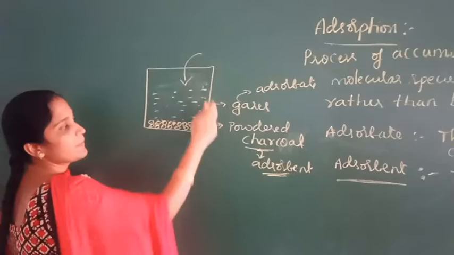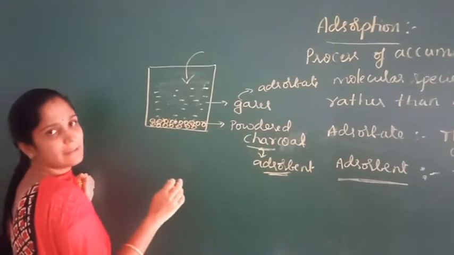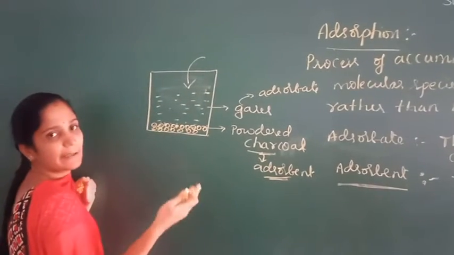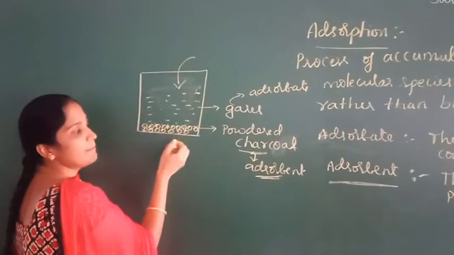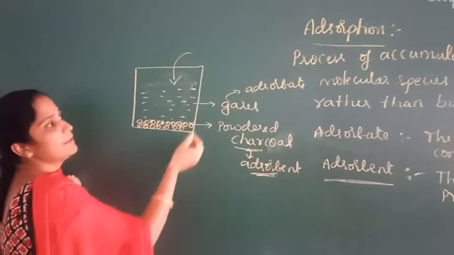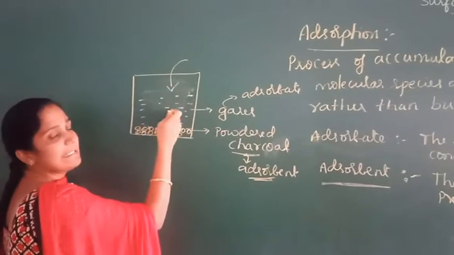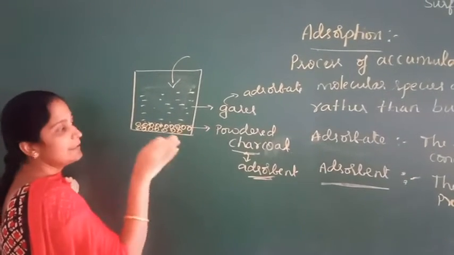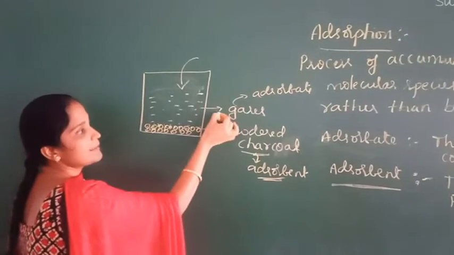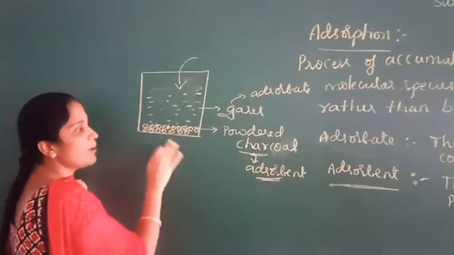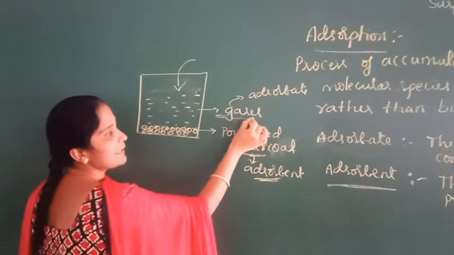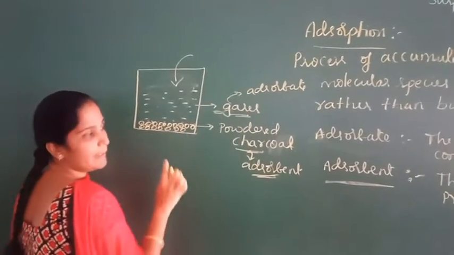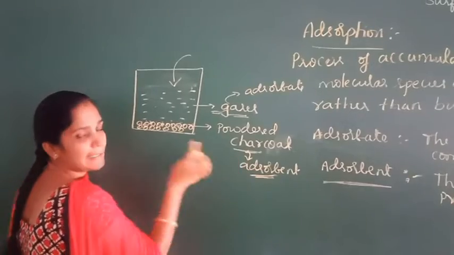So take a closed glass container containing gases like hydrogen, oxygen, nitrogen, sulfur dioxide, etc. To this add some powdered charcoal. You observe that the pressure inside the container decreases because these gas molecules are adsorbed on the surface of the powdered charcoal. So here these gas molecules act as adsorbate and the powdered charcoal acts as adsorbent.